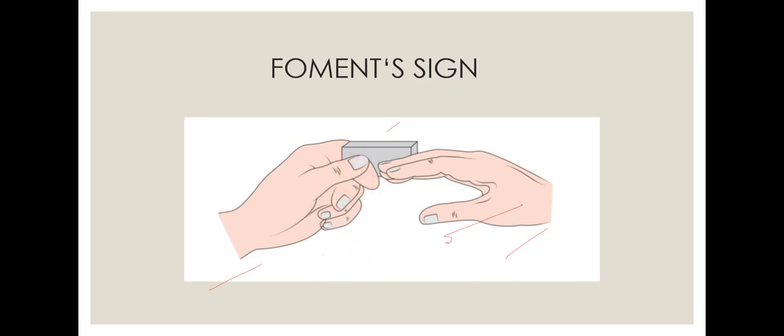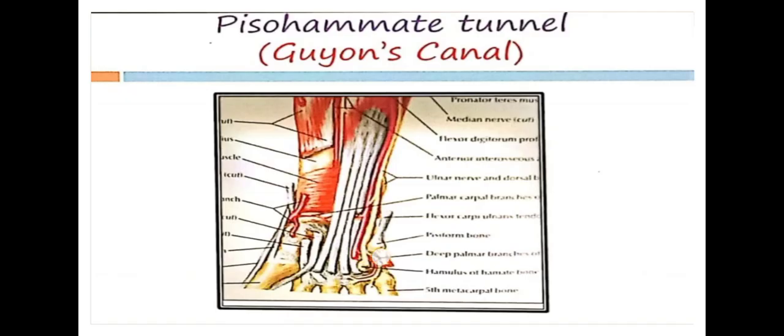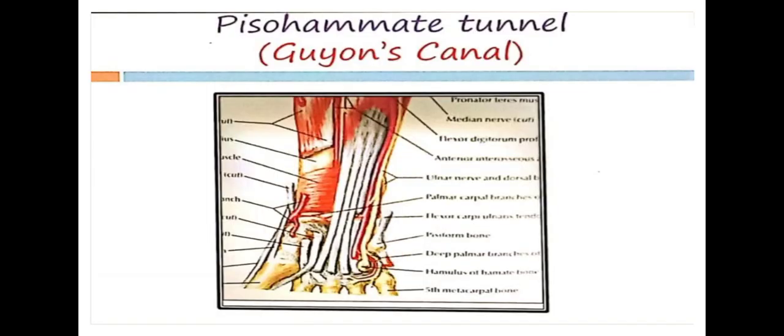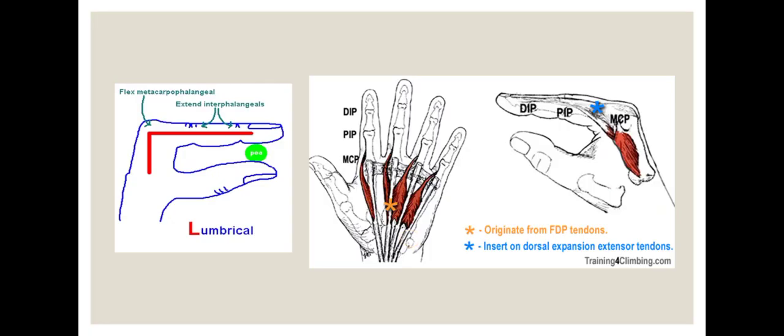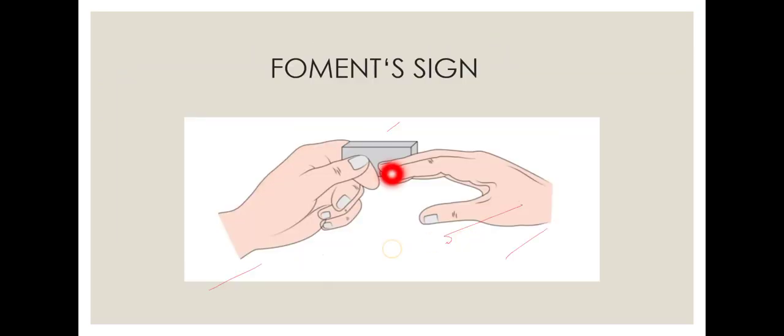Because the ulnar nerve is injured, the adductor pollicis muscle is paralyzed. The function of the adductor pollicis is to adduct the thumb, so adduction is lost, and flexion takes place in place of adduction. The flexor muscles come into action, so the thumb becomes flexed.